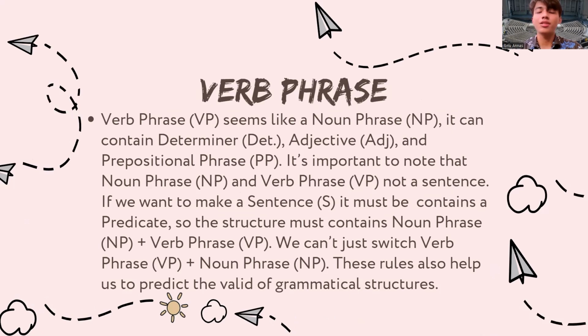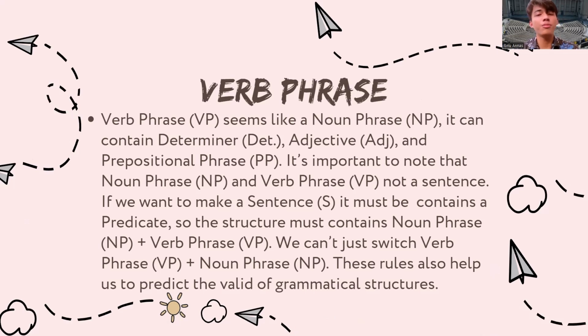Now let's talk about the verb phrase, the last of the three types of phrase structure rules in this presentation. Just like a noun phrase, a verb phrase can also include determiners, adjectives, or even a prepositional phrase. But just remember, an NP or a VP, a noun phrase or a verb phrase alone, is not a complete sentence.